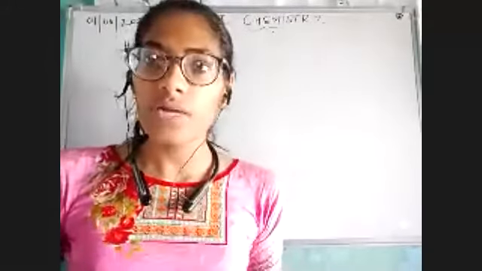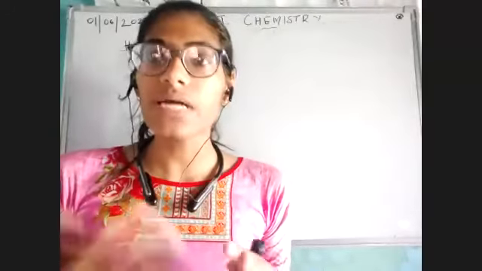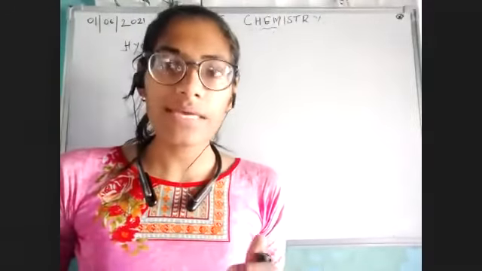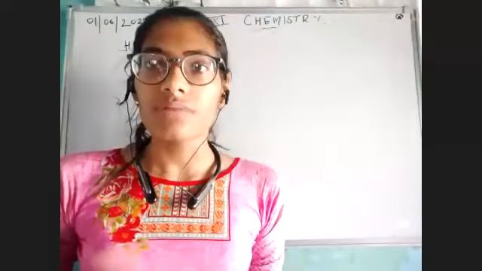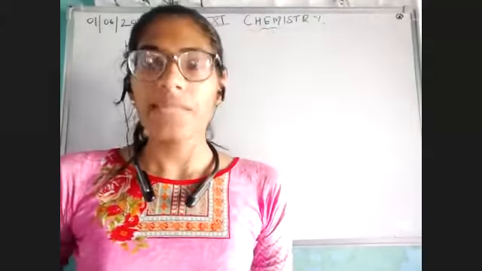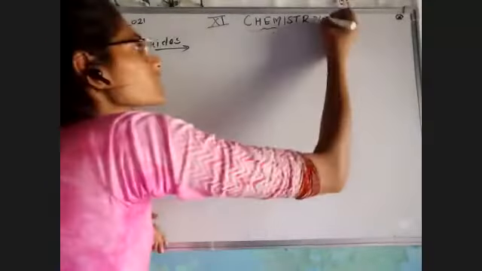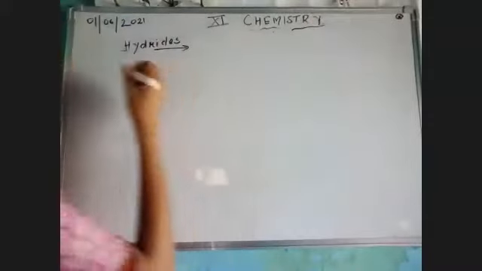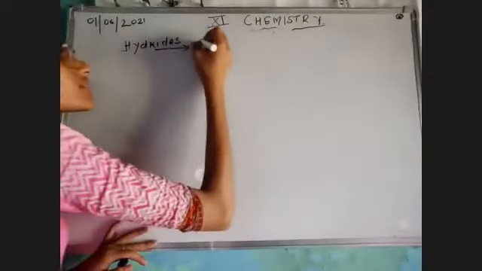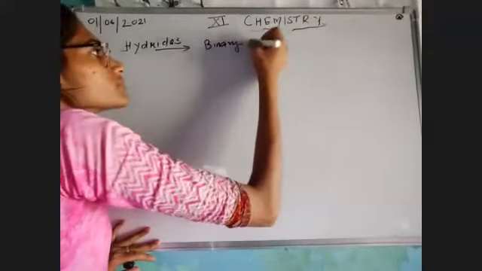Hydride is also a compound which is formed by combination of hydrogen with other elements. Let's see how it is made and what its preparation is, and whether any physical or chemical property is required in this case or not. Let's check it out. First of all, a hydride is a kind of binary compound.